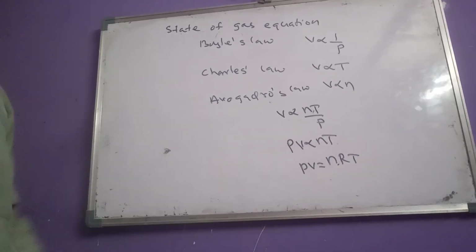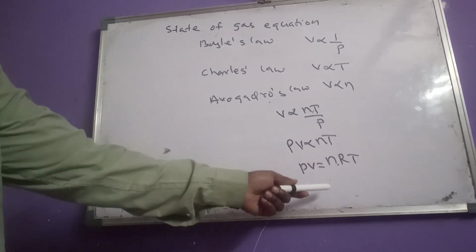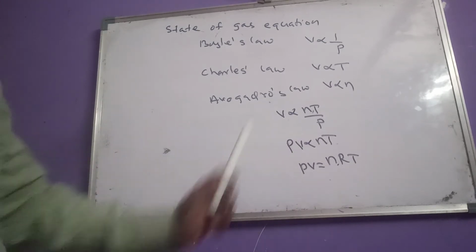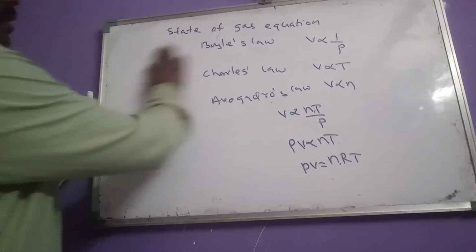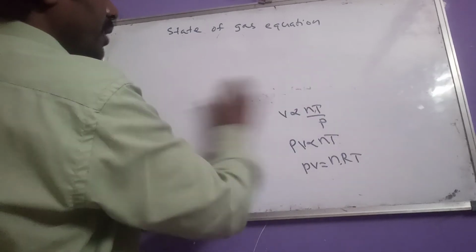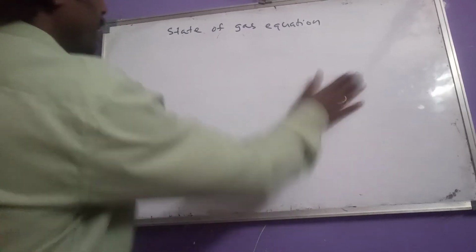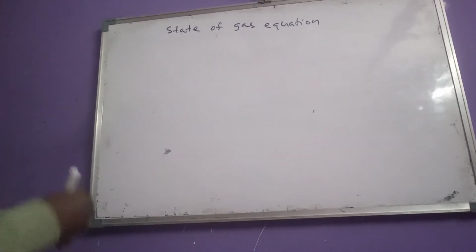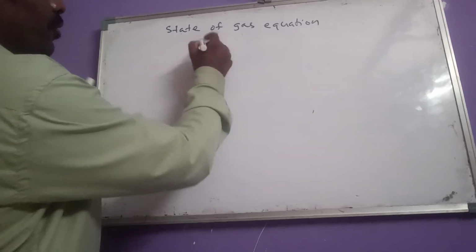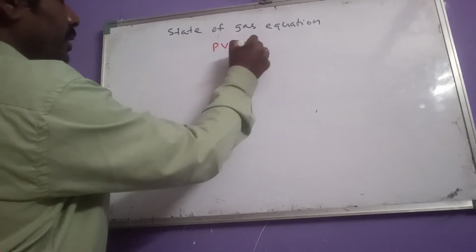This is the ideal gas equation, and we can get many questions from it. Let us see the different types of questions we have to solve from it. The equation first is PV equals nRT.